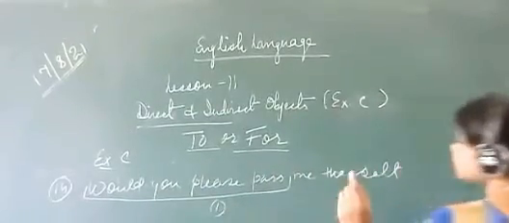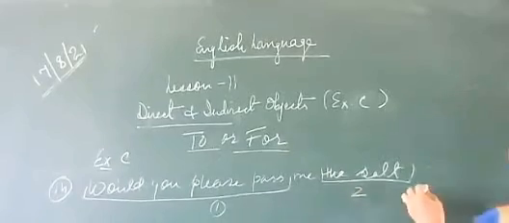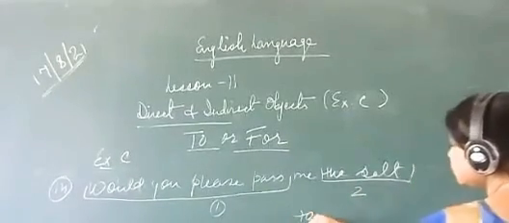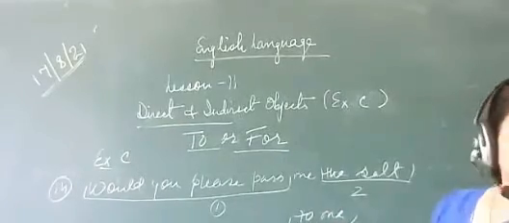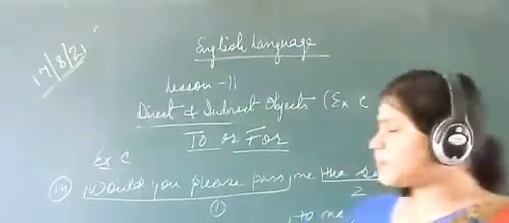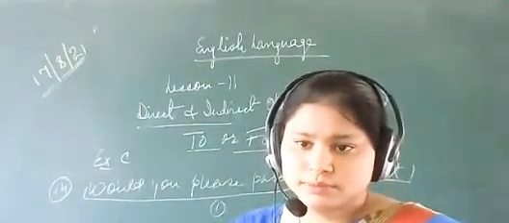The first will be would you please pass, the salt will be second, and third will be to me. That will be third. Would you please pass the salt to me?